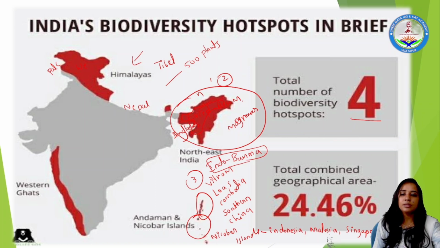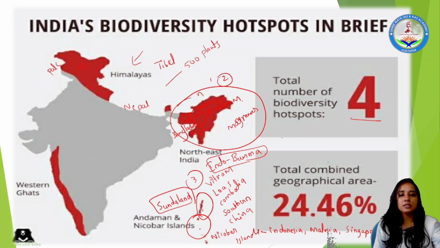Part of it has become Brunei and the Philippines, and this extension part is referred to as Sundaland. Sundaland, this is a biodiversity hotspot.